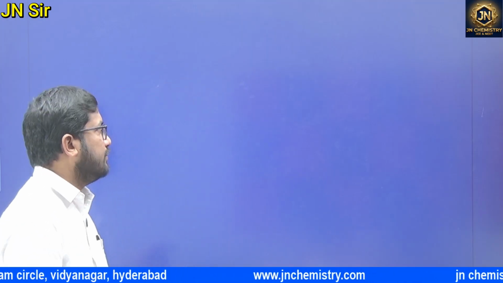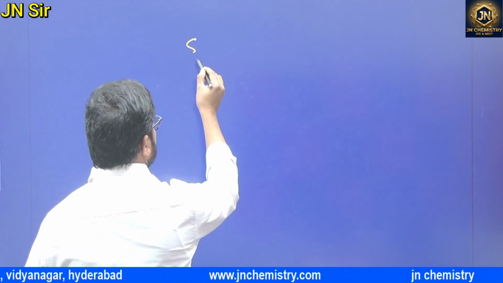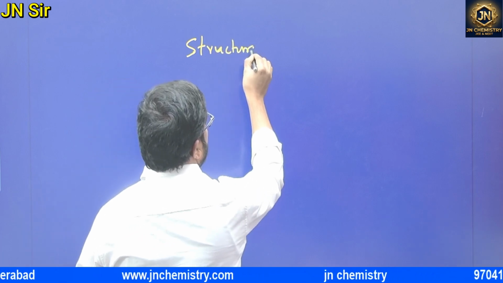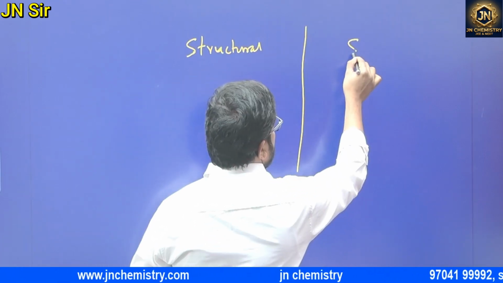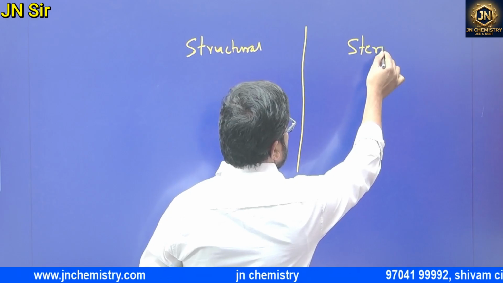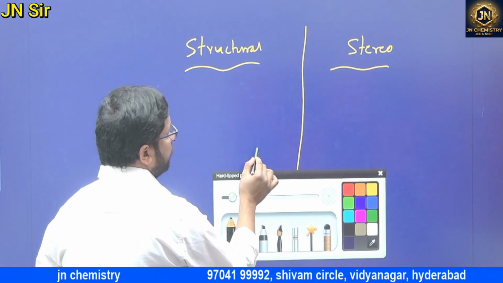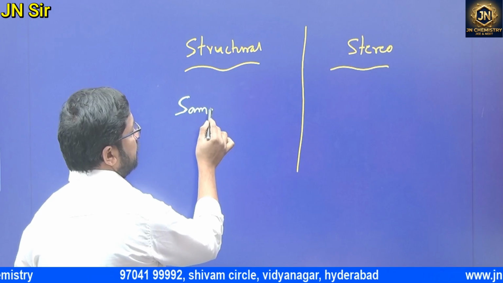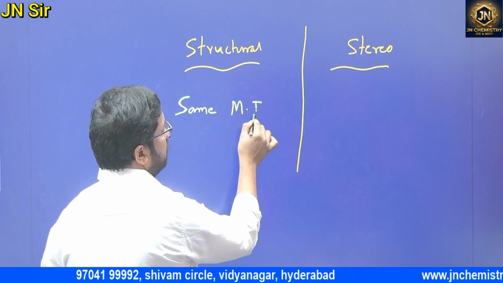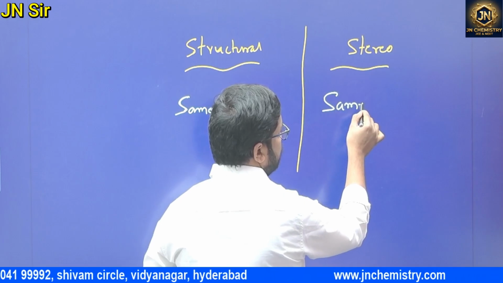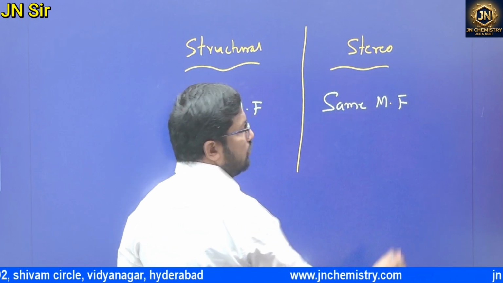Difference between structural isomerism and stereoisomerism. The first point is the same: both should have the same molecular formula.